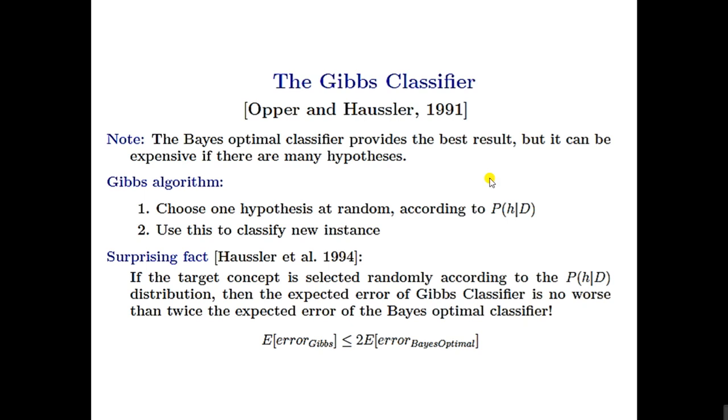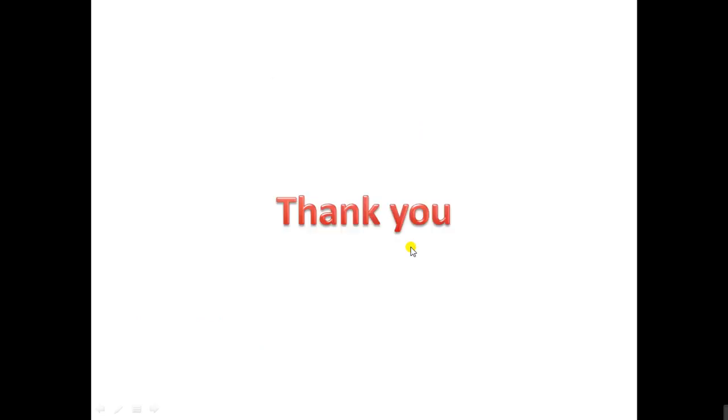But the fact is, if the target concept is selected randomly according to the probability distribution of H given the data, then the expected error obtained by the Gibbs algorithm is no worse than twice the expected error of the Bayes optimal classifier. Right? That is only mentioned here as the expression. Right? Thank you.